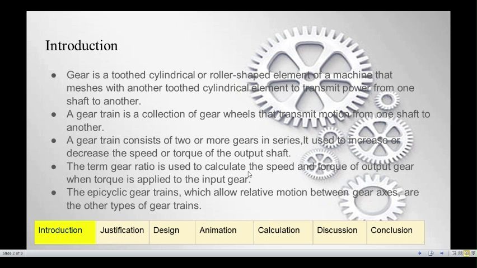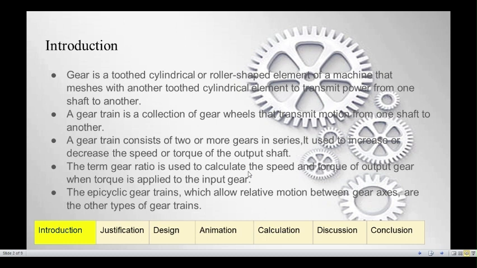A gear train is a collection of gear wheels that transmit motion from one shaft to another. A gear train consists of two or more gears in series. It is used to increase or decrease the speed or torque of the output shaft.